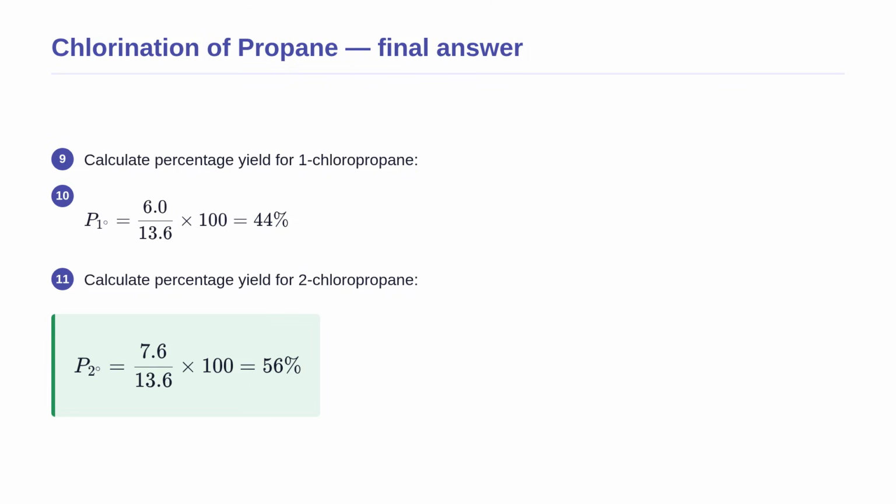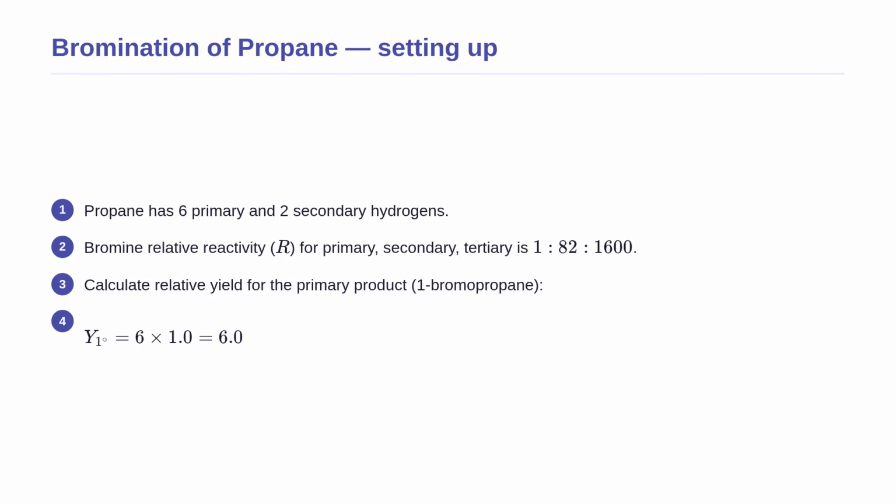Because chlorine is so reactive, it produces a nearly half-and-half mixture of products, making it a poor choice for selective synthesis. Now let us perform the exact same reaction but using bromine gas instead of chlorine gas to see how a less reactive reagent changes the outcome. The experimental relative reactivity of a bromine radical toward primary, secondary and tertiary hydrogens is roughly 1 to 82 to 1600. We want to find the percentage yields of 1-bromopropane and 2-bromopropane.